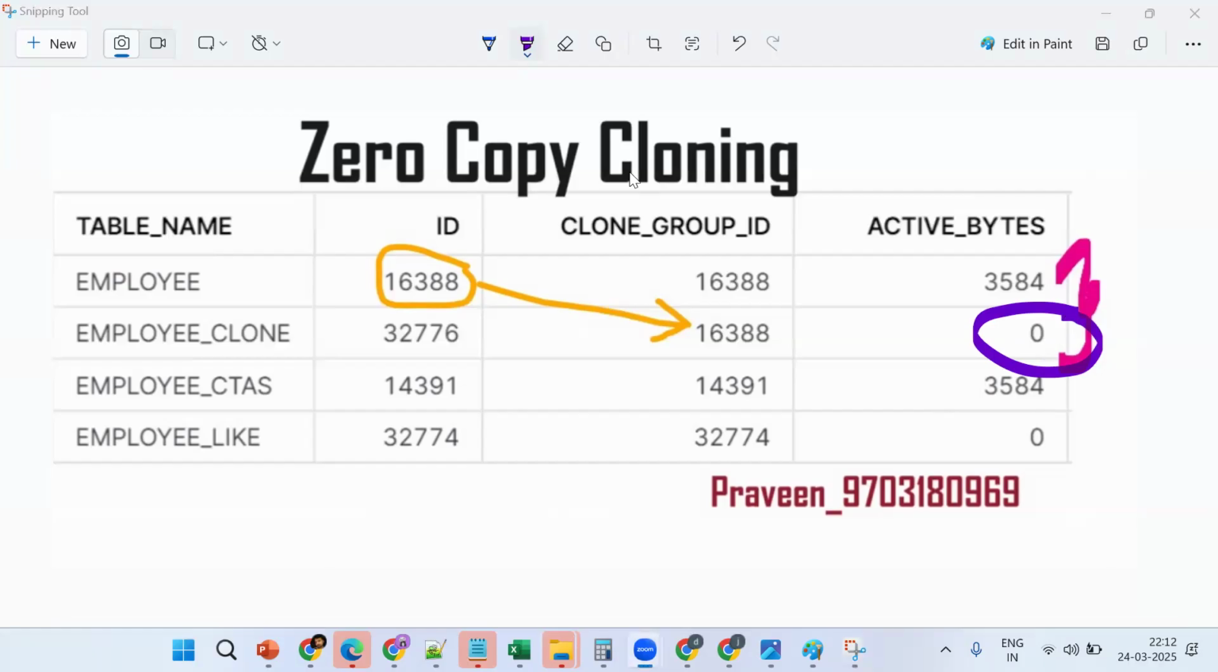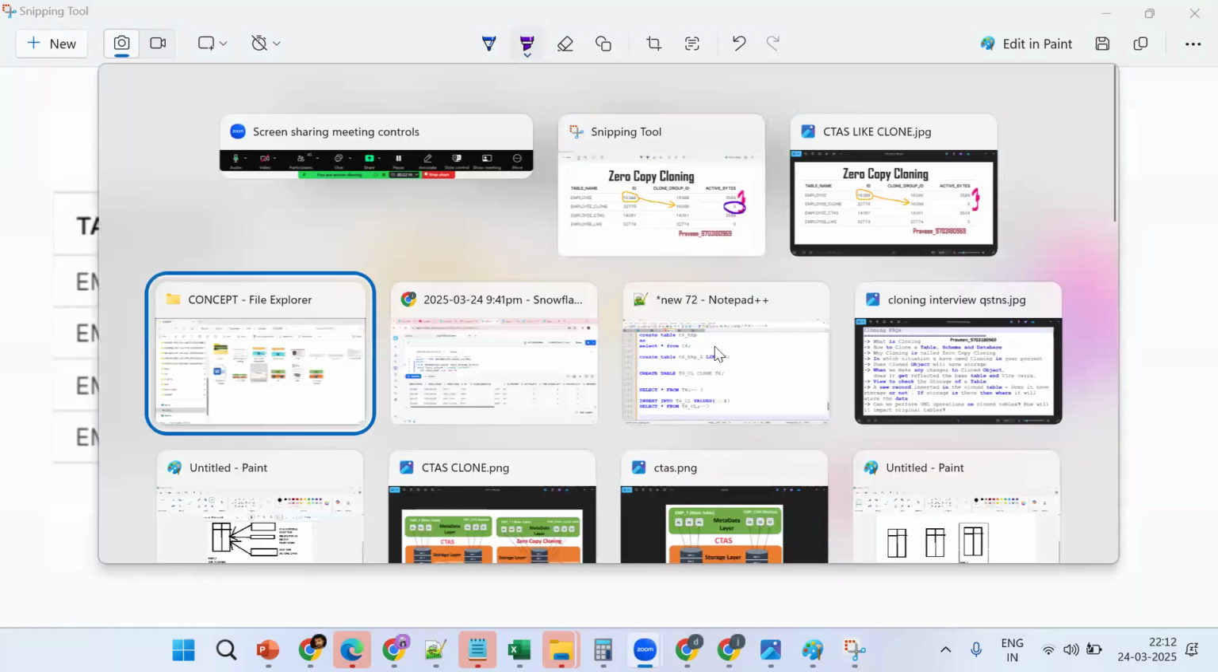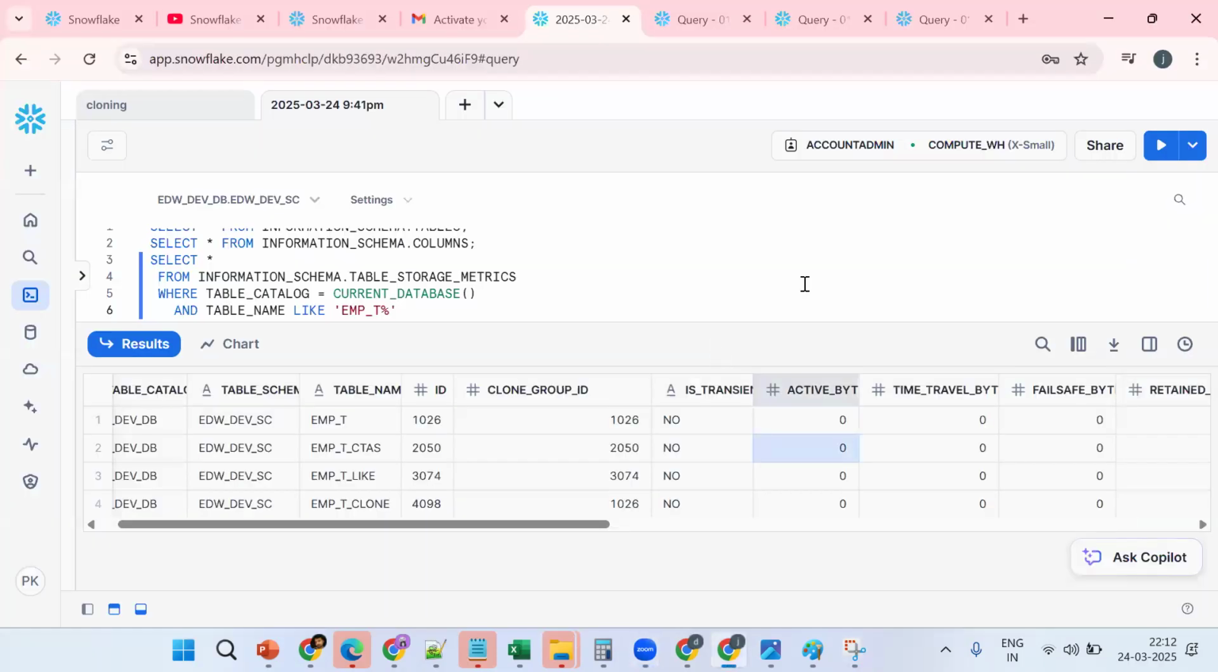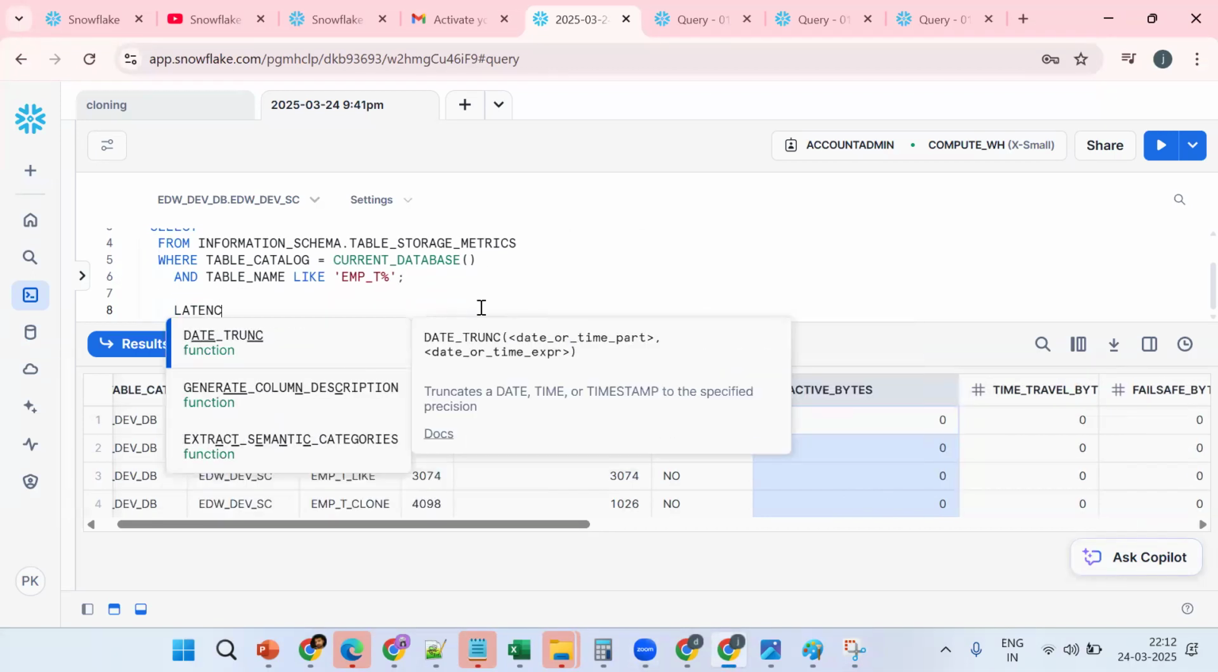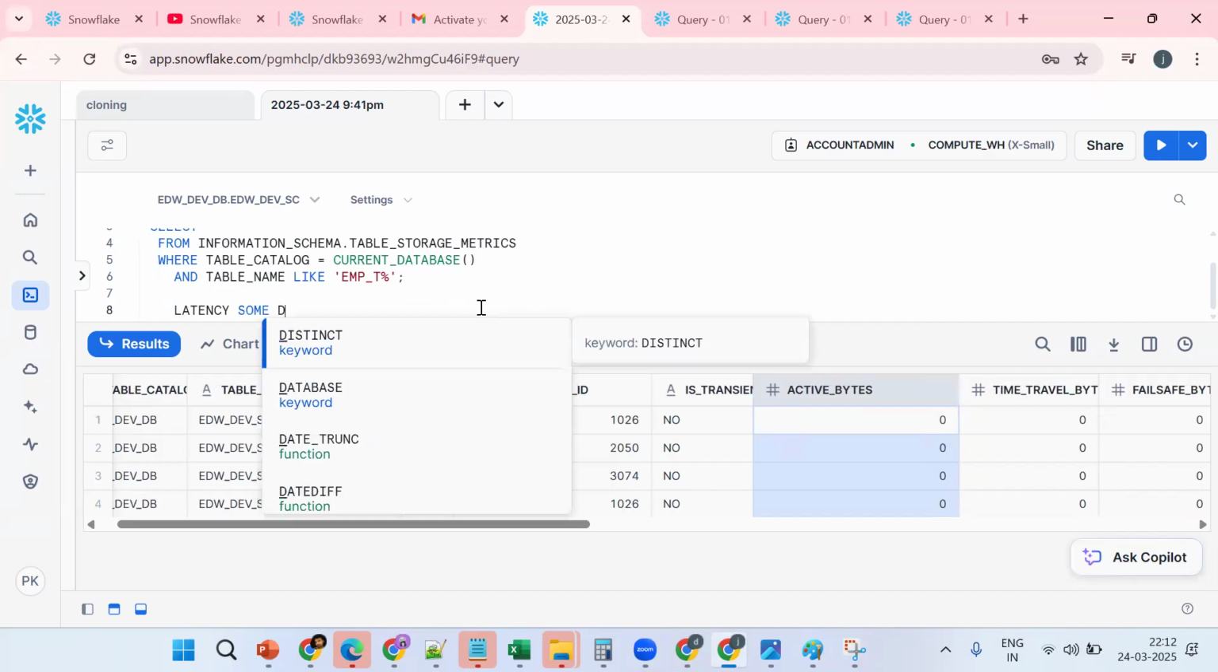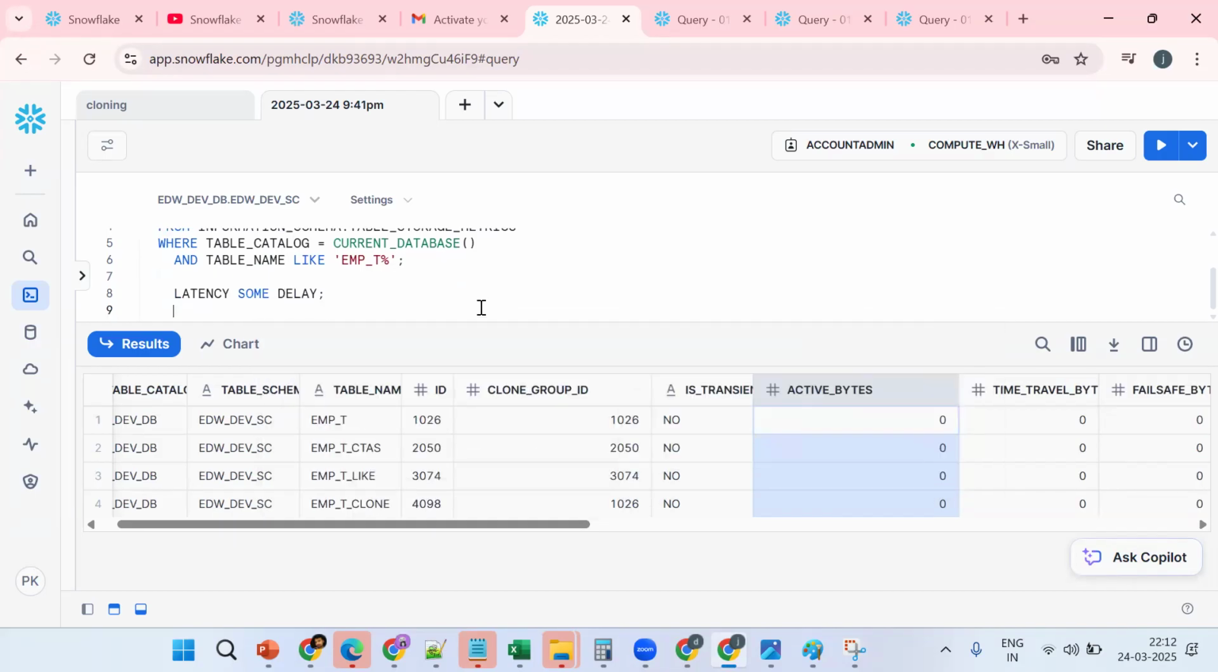How can you prove it in the information schema table storage metrics? Now tell me here, see data is there, but what happened? Active bytes will be 0 because there is a latency. Latency is nothing but some delay. So how much delay is there? There will be around 2 hours of delay. After 2 hours, tell me, data will be populated where?